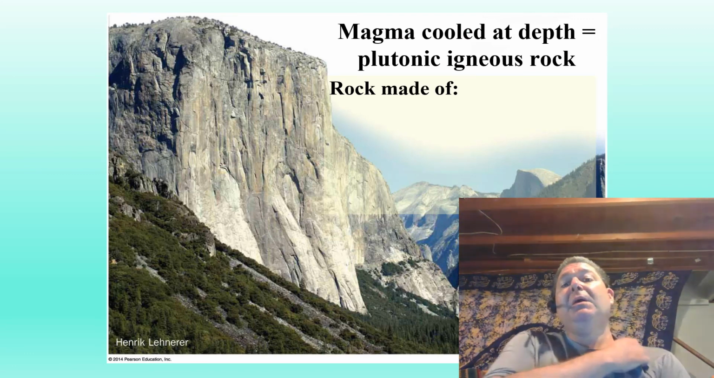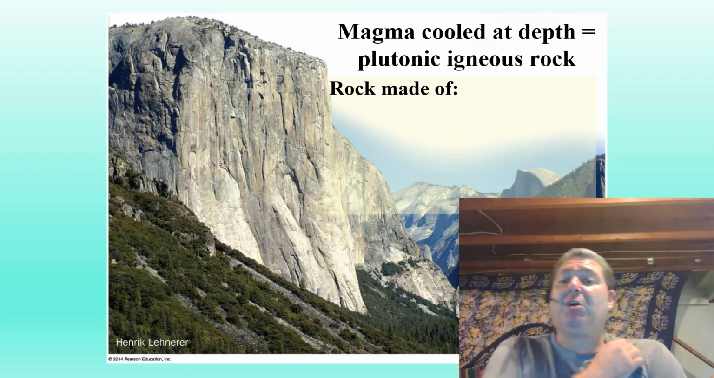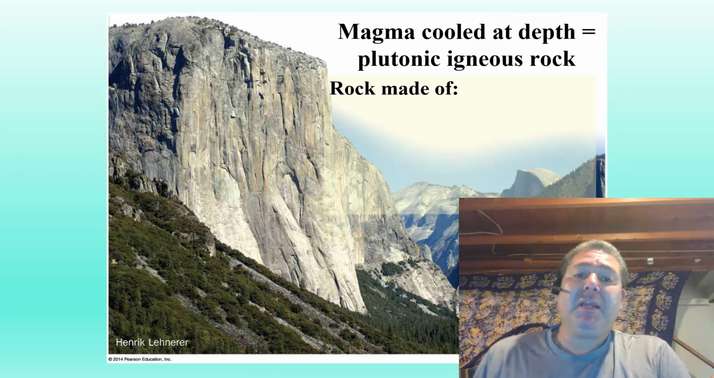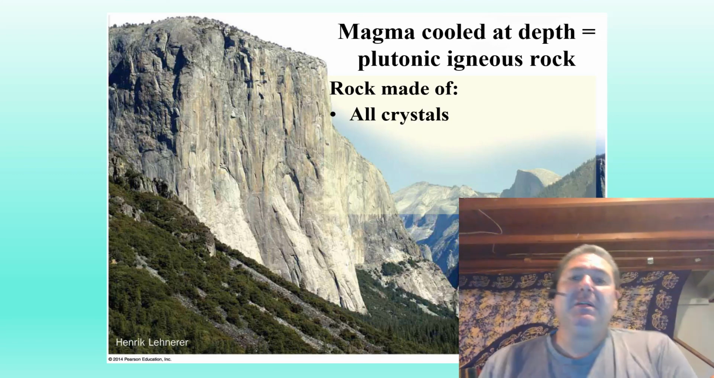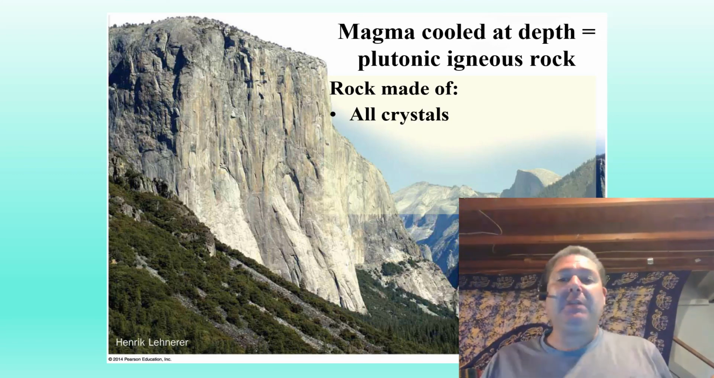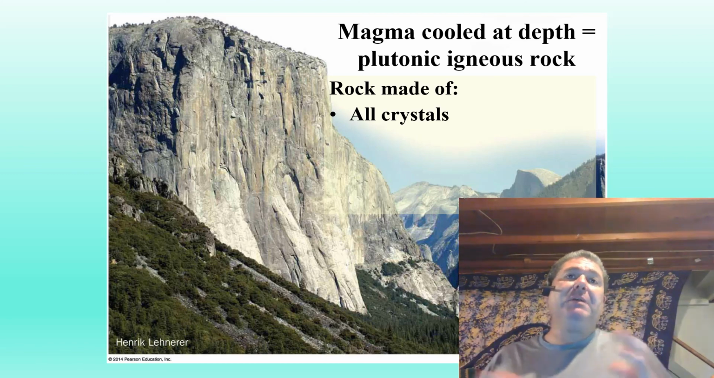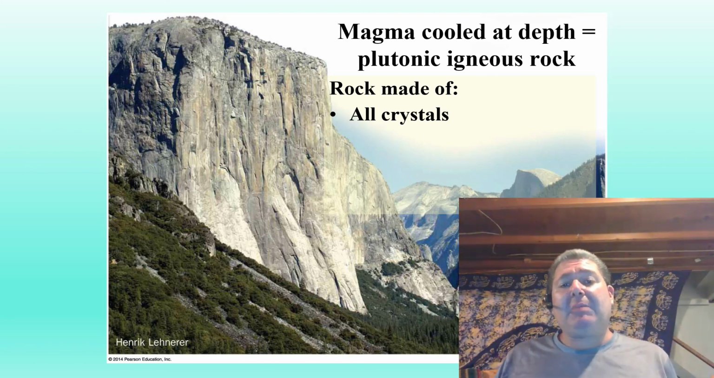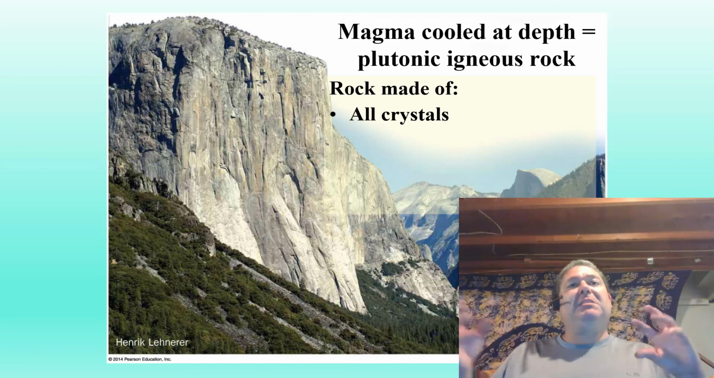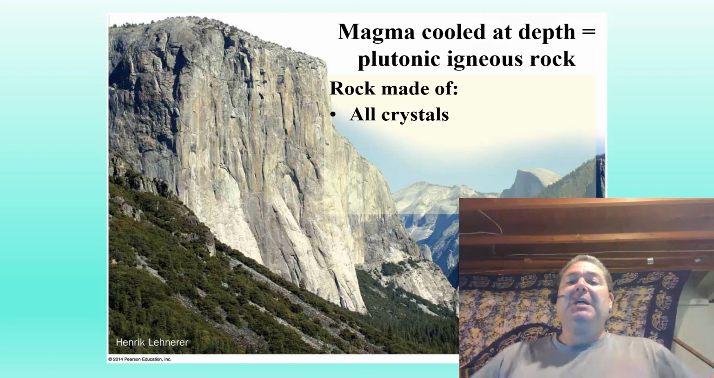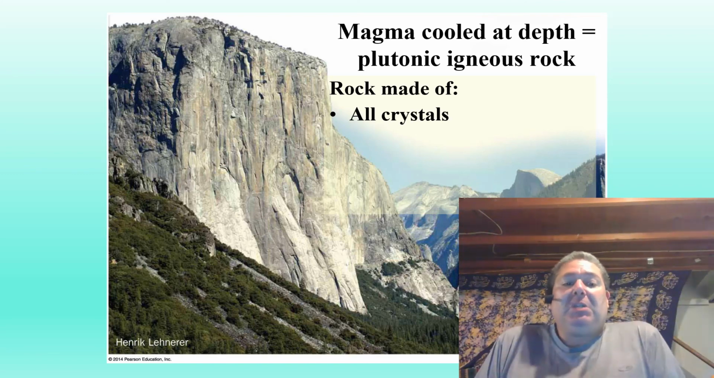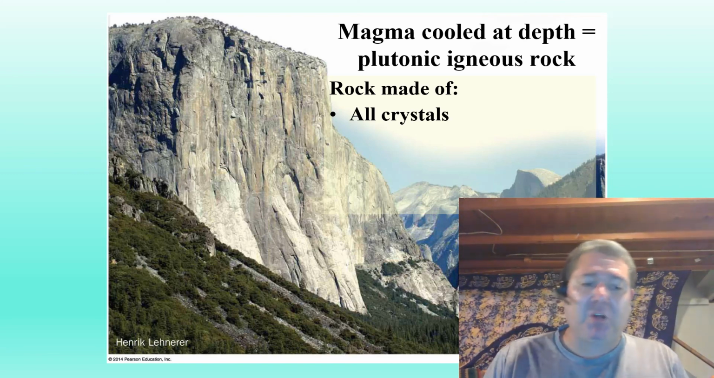Magma cooled at depth, however, is called plutonic igneous rock or intrusive igneous rock. This is made entirely of solid crystals. In these cases, we have millions of years for these magmas to cool. All of the elements and ions have time to get together and have parties and make crystals. Everything turned solid into crystal form. So plutonic igneous rocks, entirely crystal.